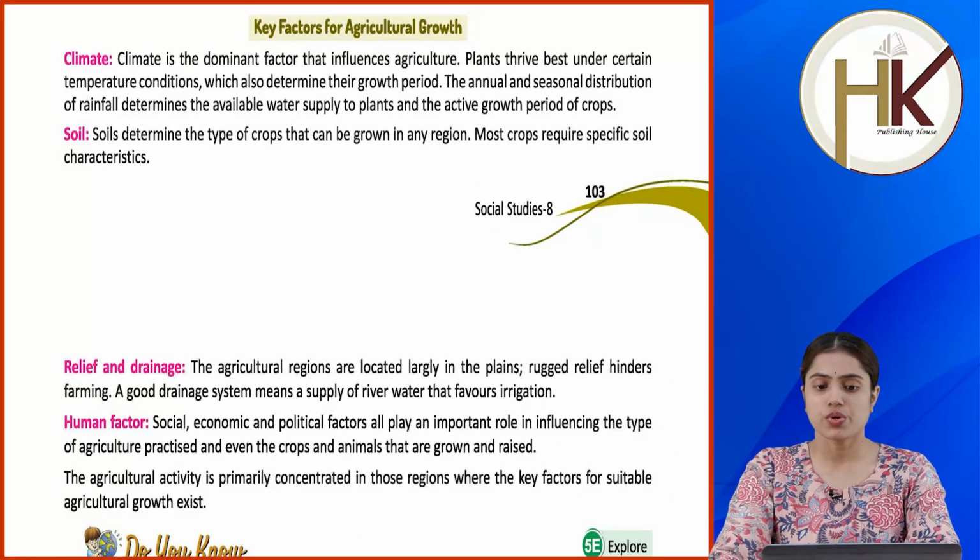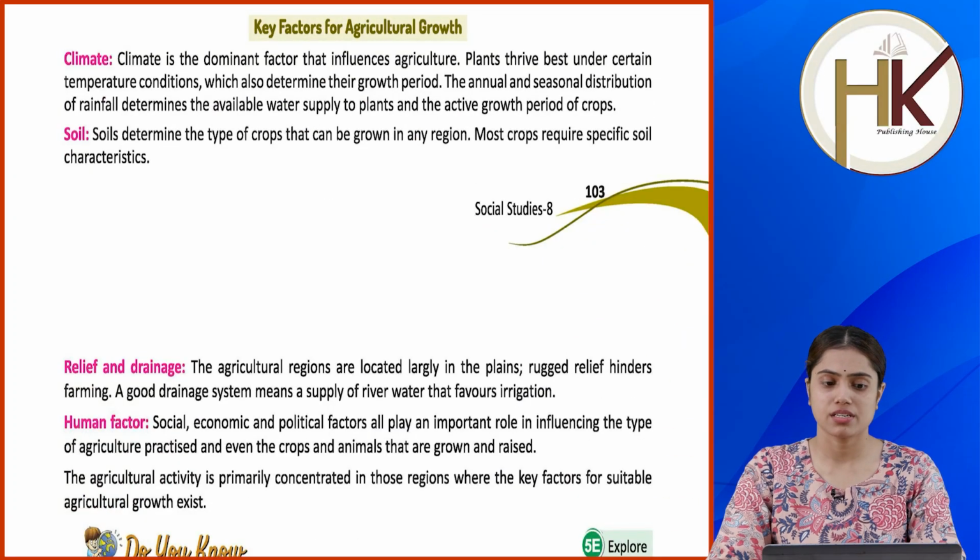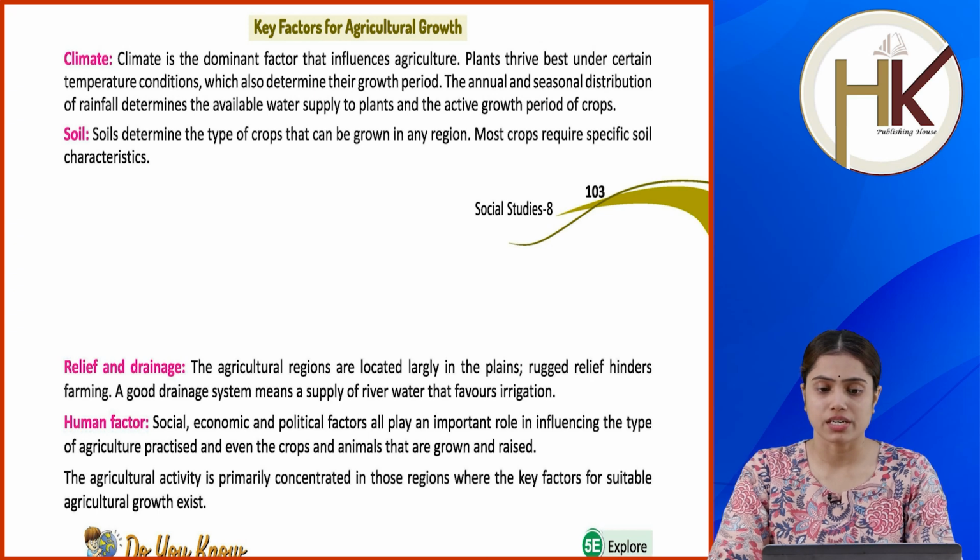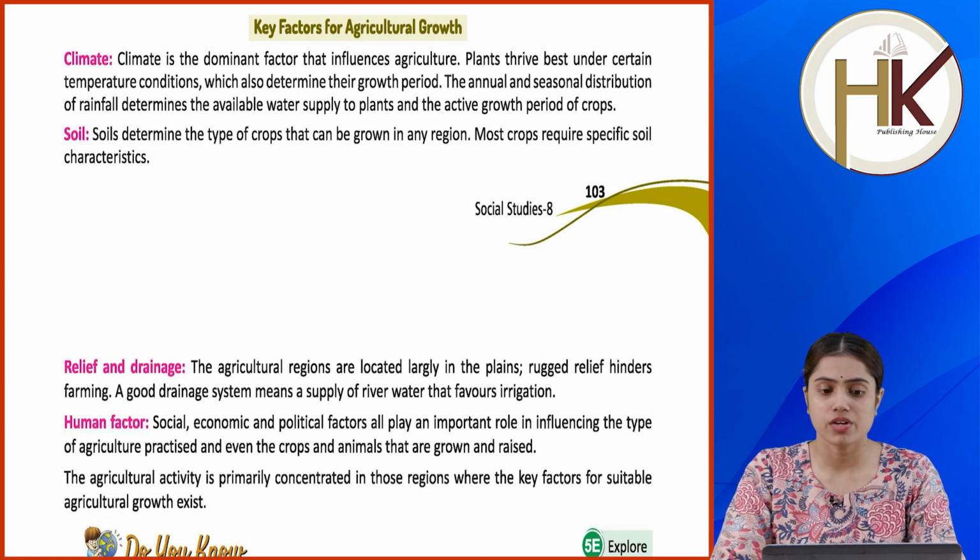Key factors for agricultural growth. Climate. Climate is the dominant factor that influences agriculture. Plants thrive best under certain temperature conditions, which also determine their growth period. The annual and seasonal distribution of rainfall determines the available water supply to plants and the active growth period of crops. Soil. Soils determine the type of crops that can be grown in any region. Most crops require specific soil characteristics.